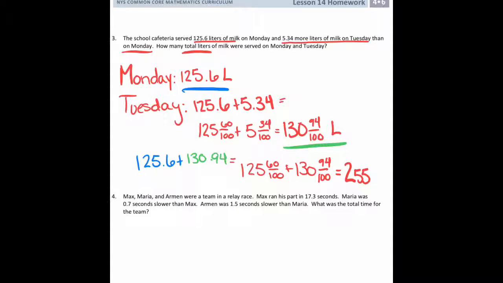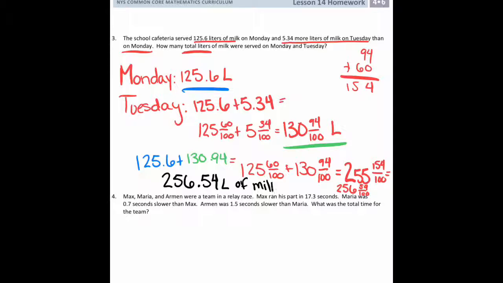And then 60 and 94 is actually going to be 154, but you can check by adding up here. So 154 hundredths, which is technically more than one. And if I pull out 100 hundredths, I'll get 256 wholes and 54 hundredths. So on Monday and Tuesday altogether, they served 256.54 liters of milk. So that would be our final answer.